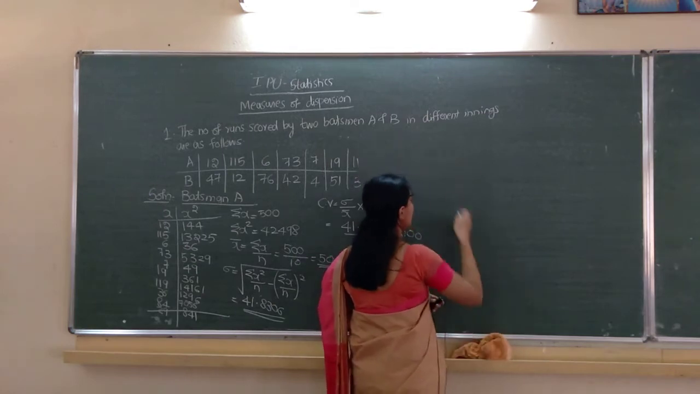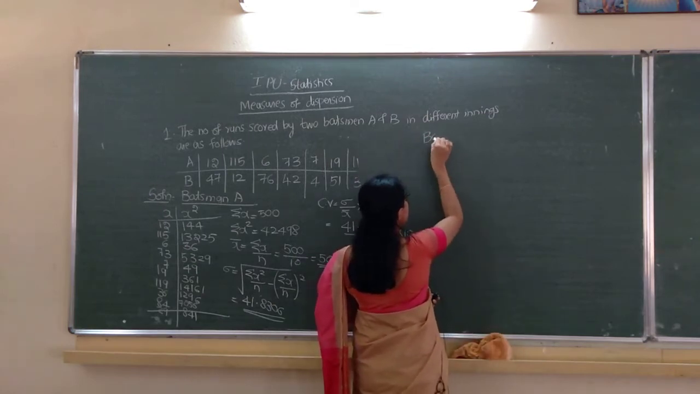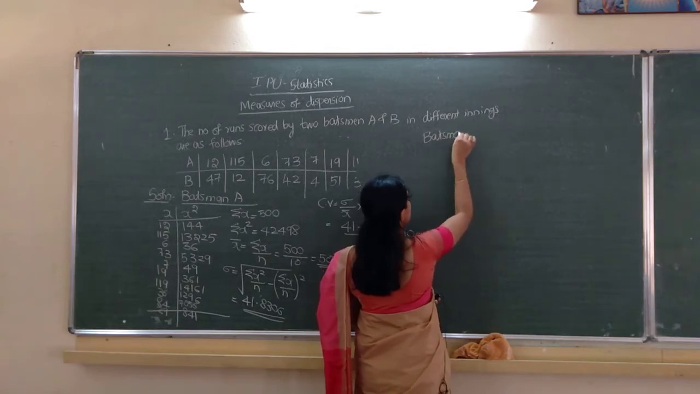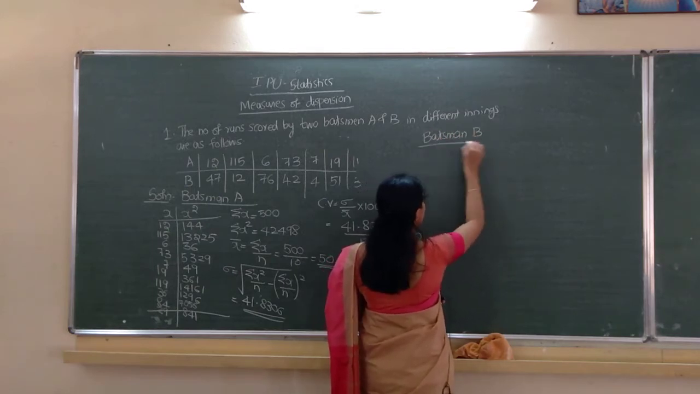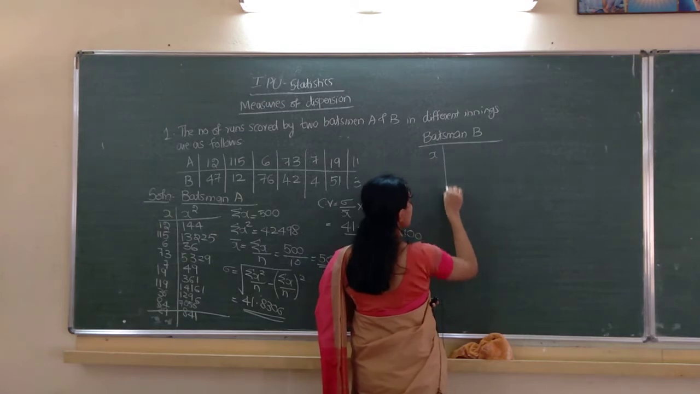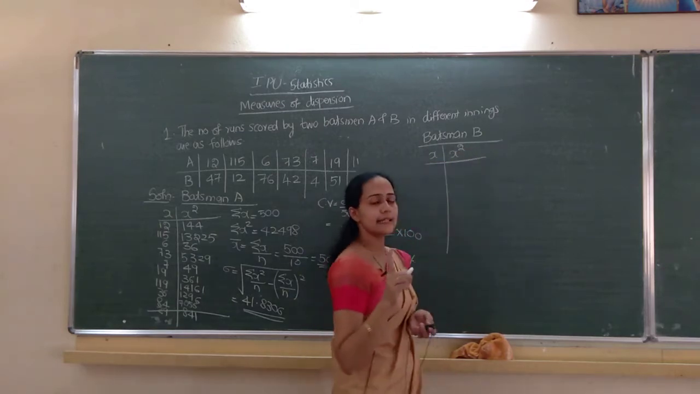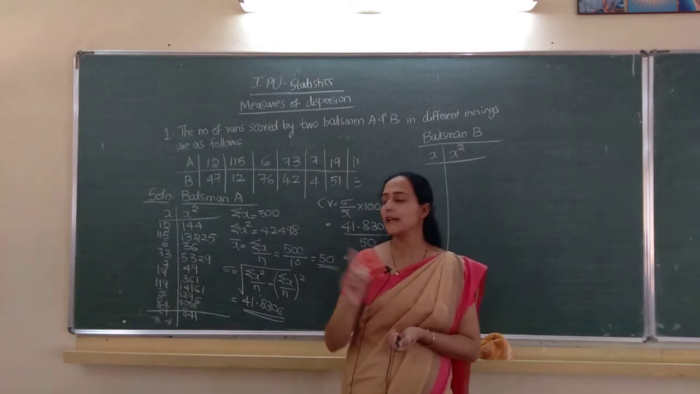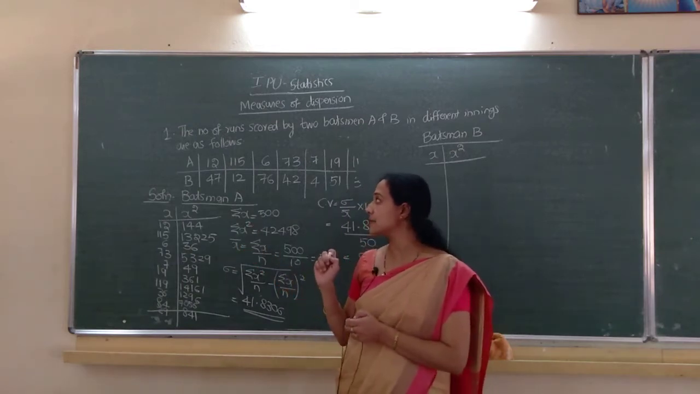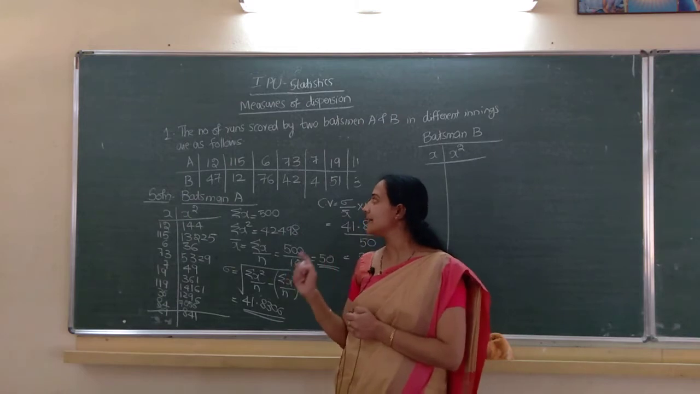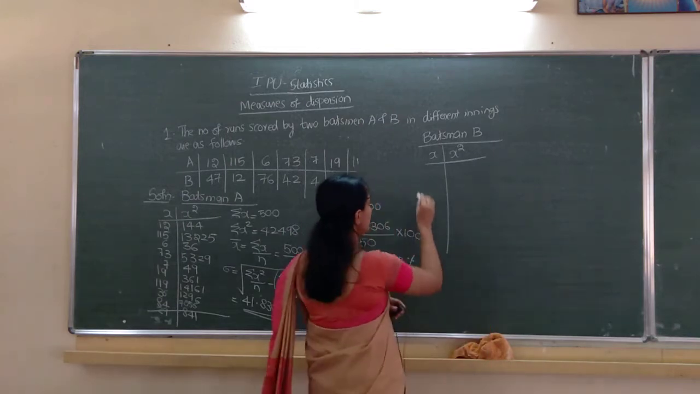Okay, for batsman B I will do here also x and x square. Here the x value changes. Just go through the problem once: 47, 12, 76.